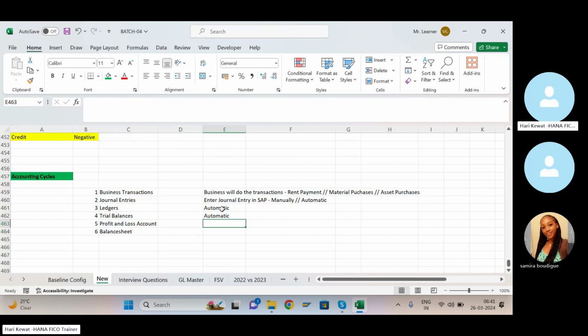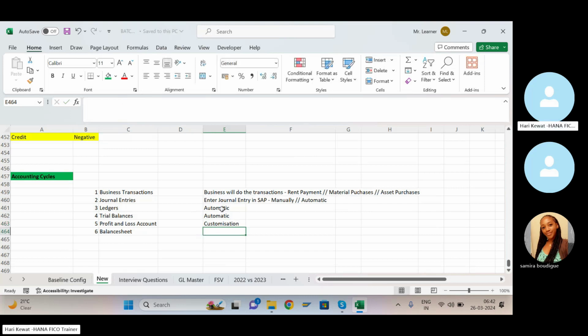Okay, profit and loss account. This you have to customize. How you want to see the profit and loss account, that you can customize. Let's say first I want to show my revenue. In my revenue, first I want to show the sales revenue, then the commission revenue, then any late payment revenue. So step by step, you can design your own P&L statement. This is the customization.